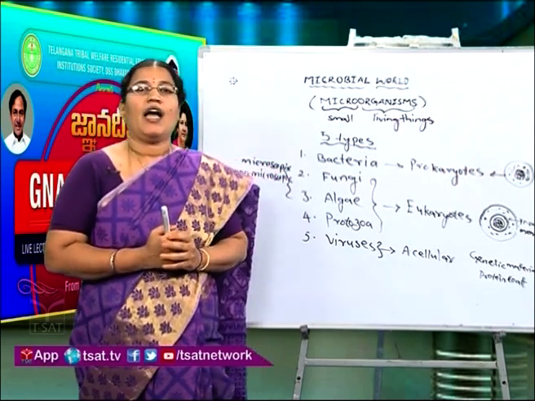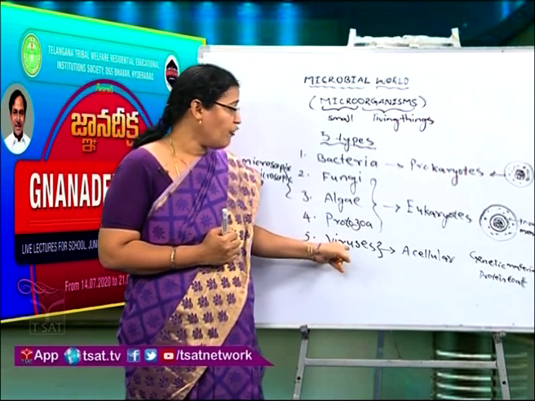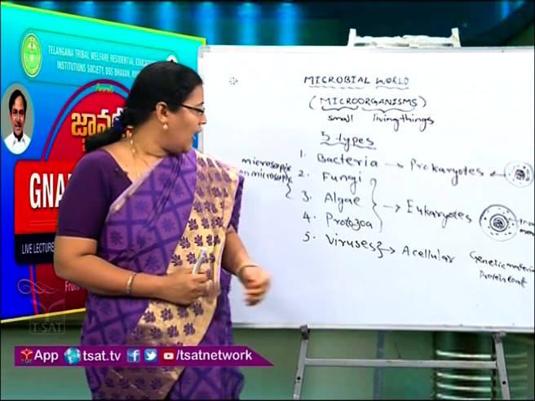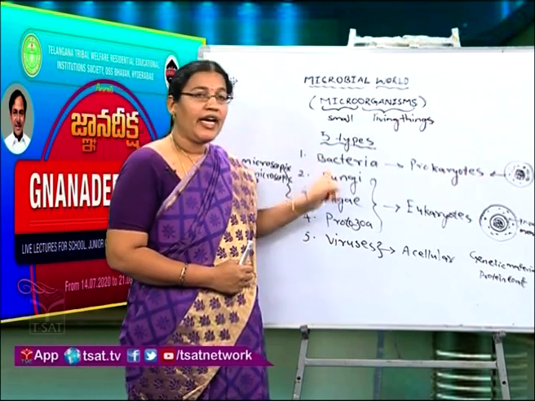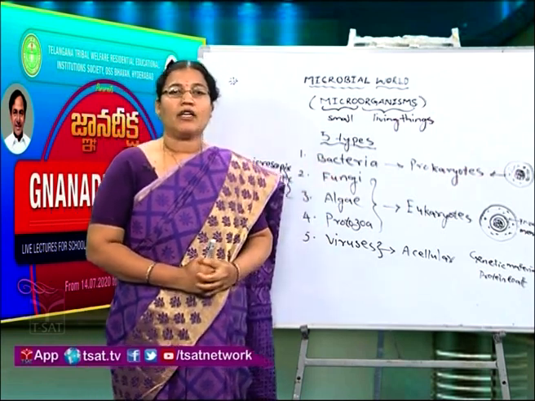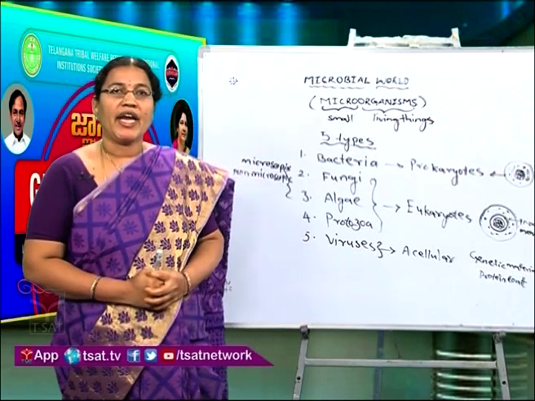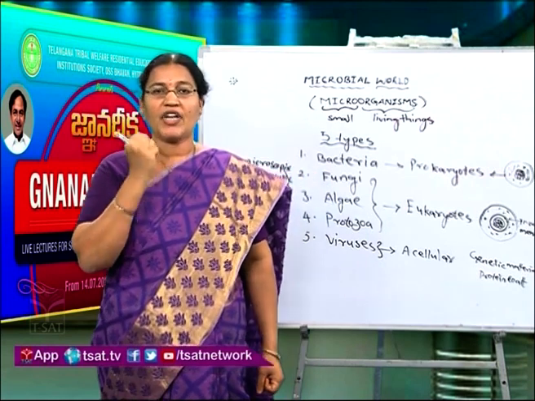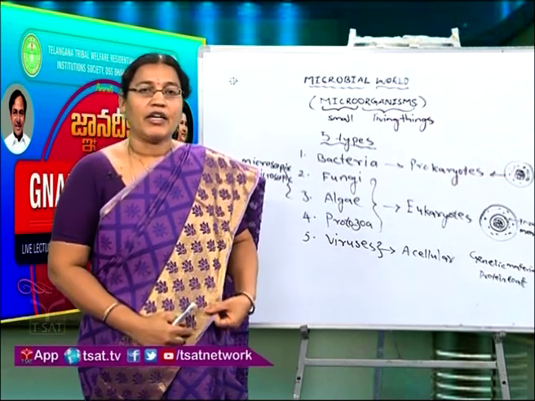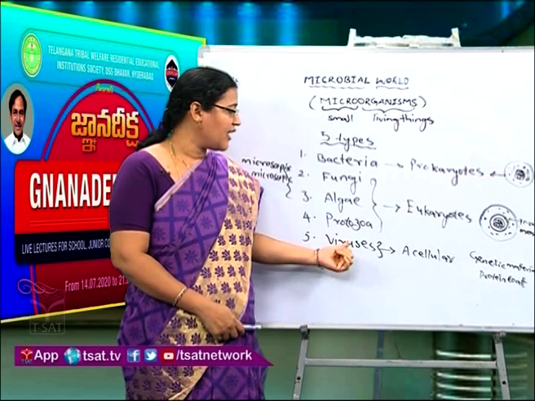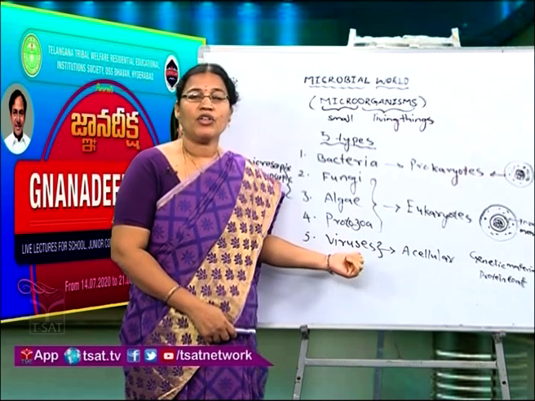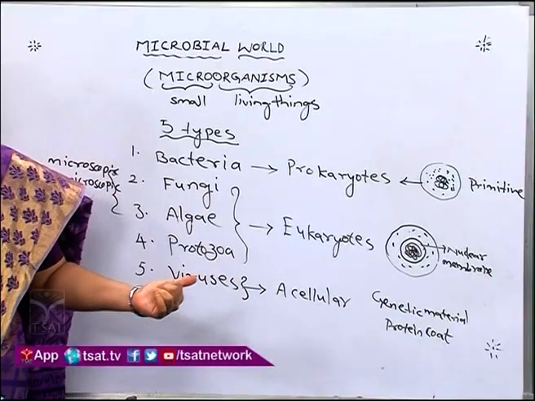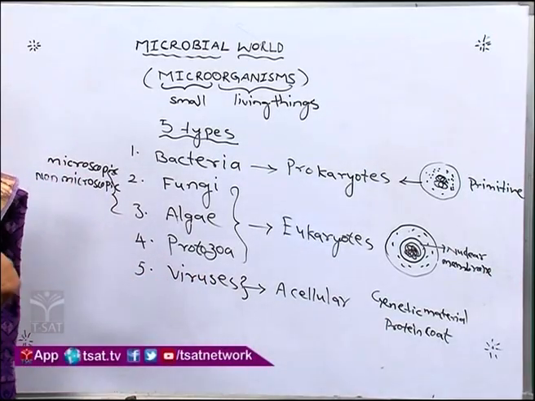This is the character of viruses, and viruses are very, very small when compared to the other 5 types. Okay, and do you know, children, we can accommodate 10 crores of coronaviruses on the top of a needle. See, imagine how small the viruses are, and also all viruses are harmful to us. There is no use of virus.